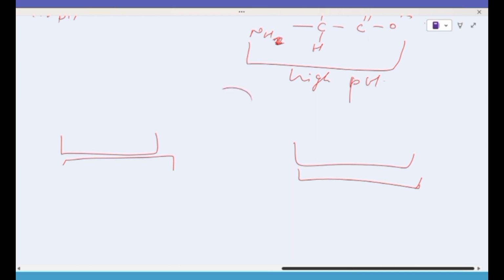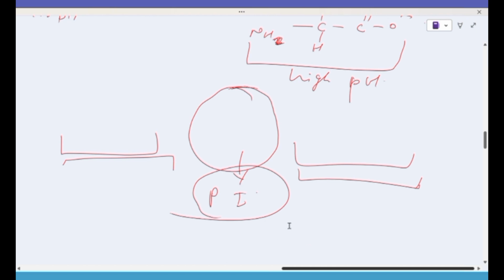At higher pH, the negatively charged species will predominate. This is the acid-base behavior of an amino acid in solution. At low pH, the positively charged species predominates. As the pH increases, the electrically neutral Zwitter ion becomes predominant. And at higher pH, the negatively charged species predominates. So for today, I'm just ending.